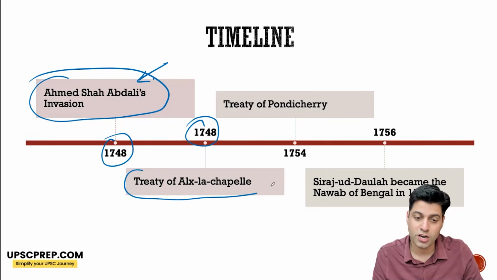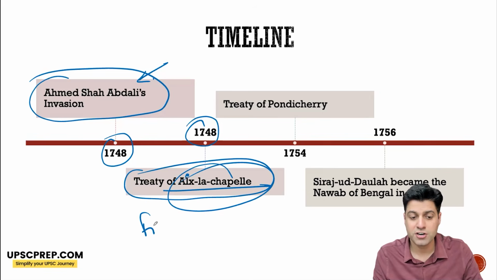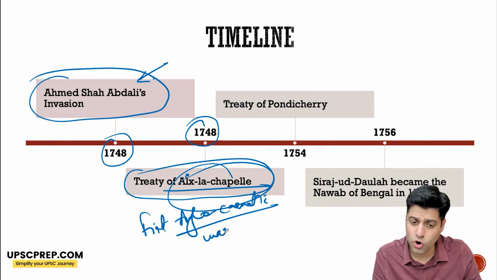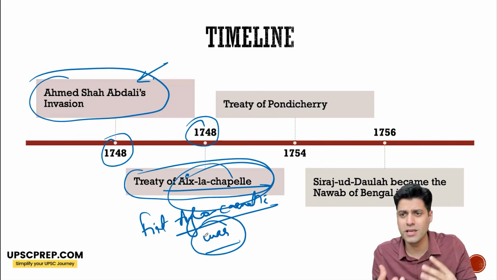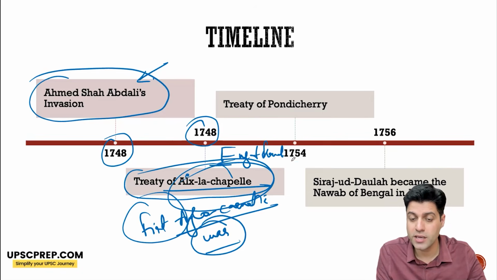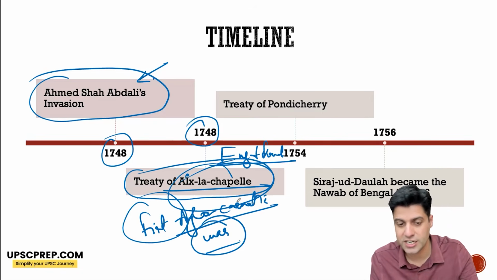1748, Treaty of Aix-la-Chapelle ends the first Anglo-Carnatic War. Now, what is this war? Whom is it being fought between? The Anglo-Carnatic War is between the English and the French, particularly being fought in southern India.